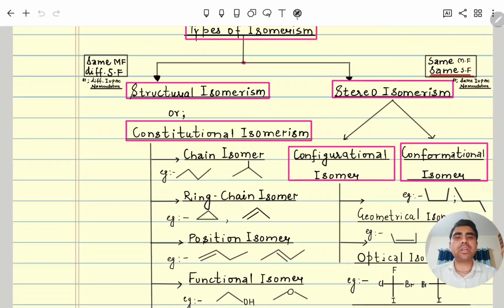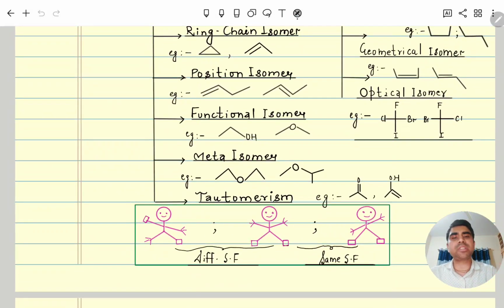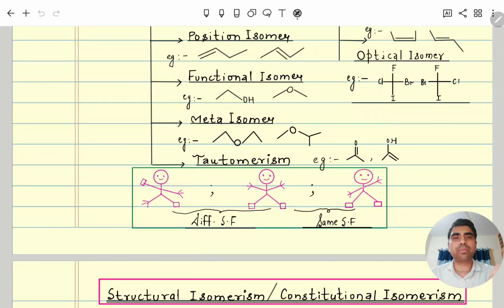Let's try to understand with a very simple illustration. Let's suppose one person is there. This is the normal position of the person, with a hand on both sides and a leg on both sides. Now this person became excited and you can see that the leg position changed a little bit and the hand orientation changed. The hand positions are still there, meaning the joining of the hand to the body is still the same, not changed. So this is the same structural formula, only the orientation changed a little here and there.